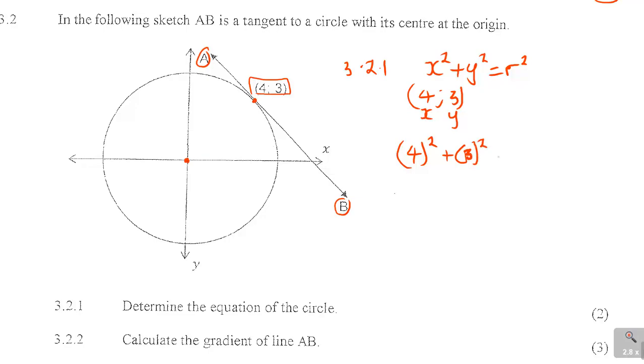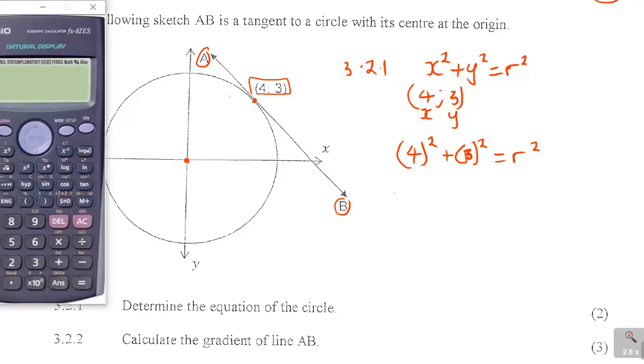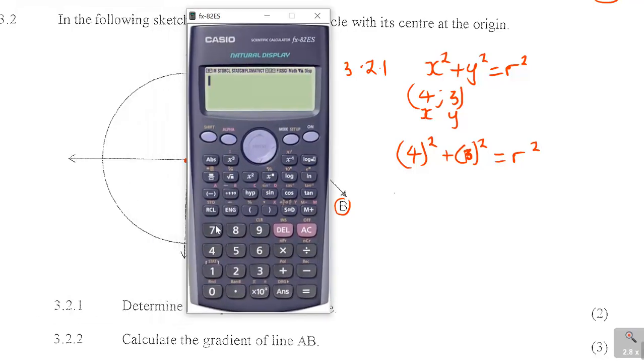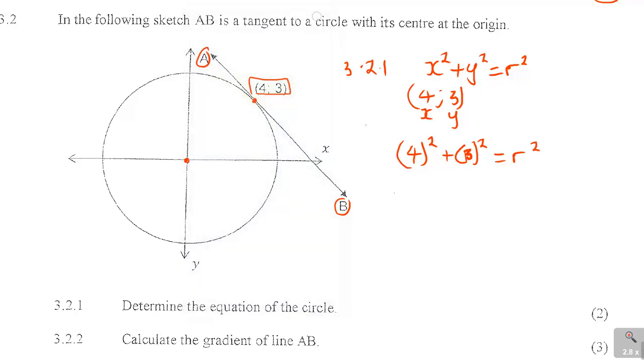Remember to put the brackets. This helps you find the radius. 4 squared plus 3 squared gives us 25, so 25 is equal to r squared. To find r, you square root both sides. r is always positive because it's the radius, and therefore r is equal to 5.